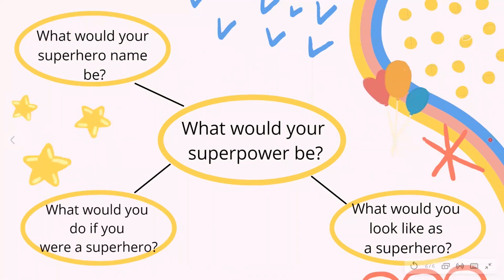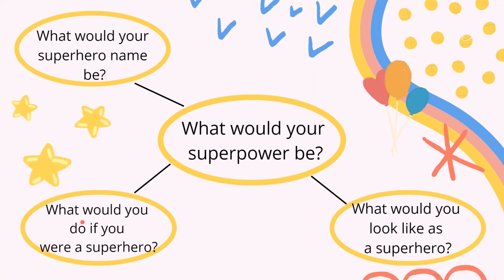Let's think of one more idea to add to our writing web. Draw one more circle and connect it to the center again, and let's plan one more thing that we can write about. For our last idea, try to think about what you would do if you were a superhero. How would you use your superpower? Would you be a hero that saves people, or would you fight supervillains? How would you do it? Think about what you would do as a superhero and write that in the last part of the web.